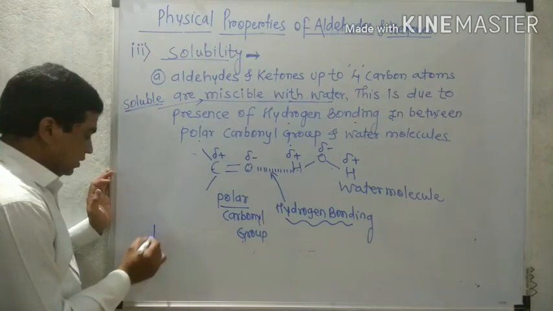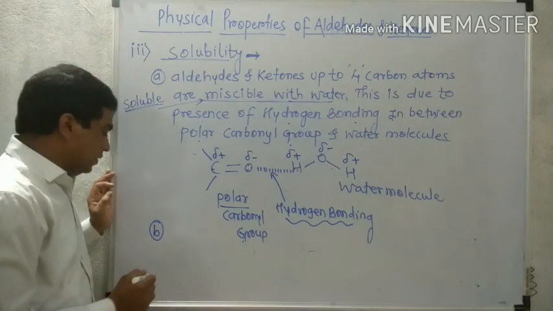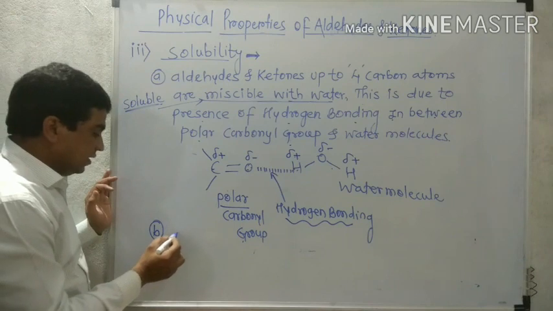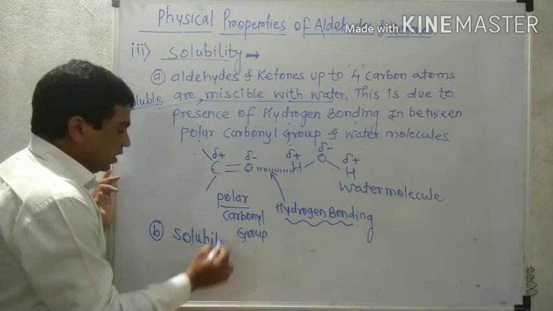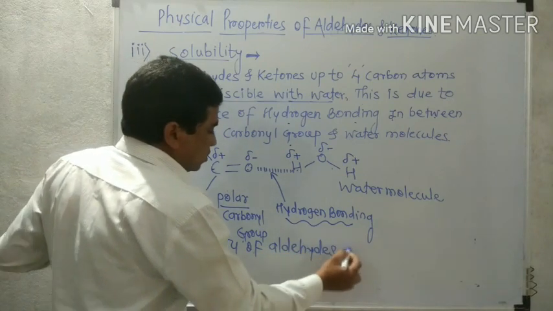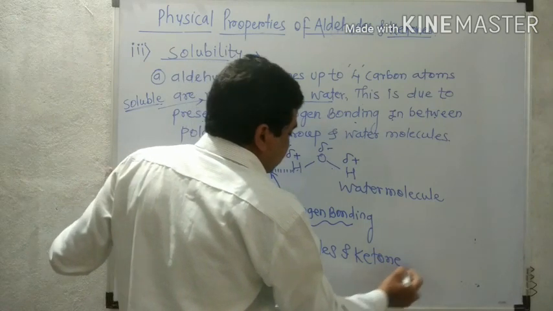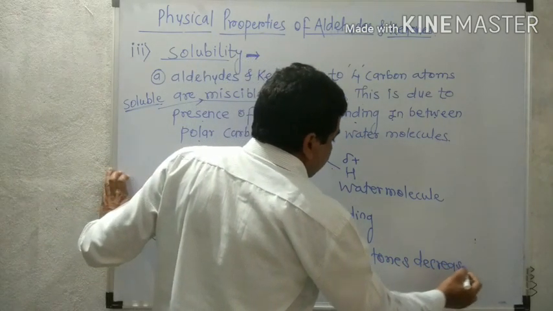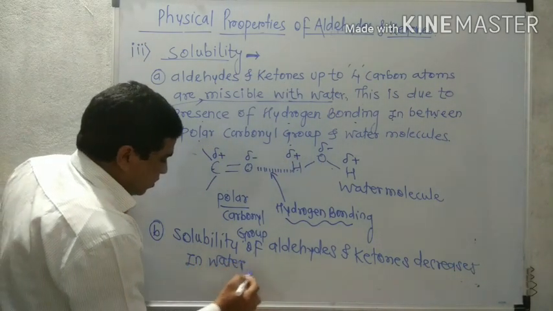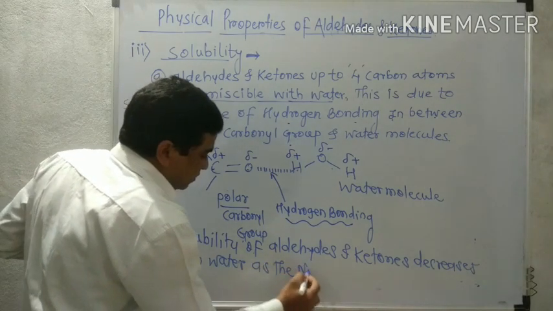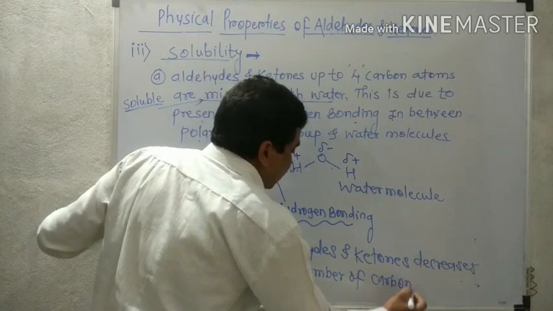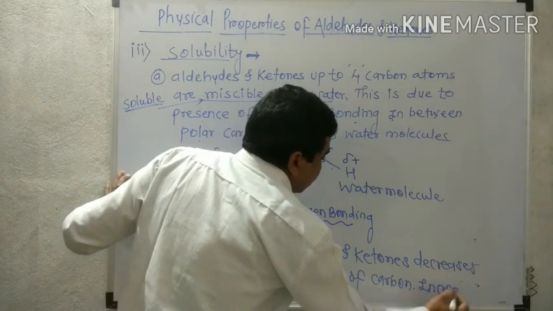Now, the second point in the solubility is that the solubility of aldehydes and ketones decreases in water as the number of carbon atoms in their structure increases.